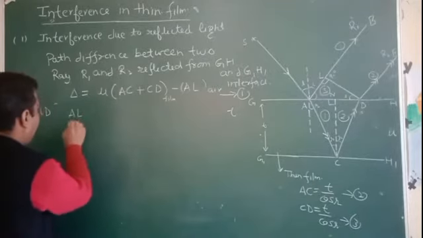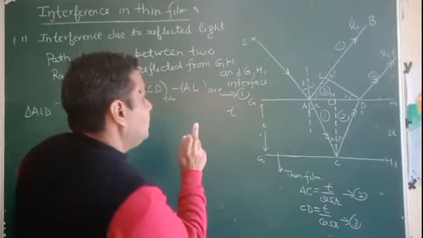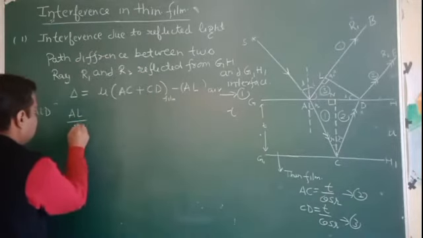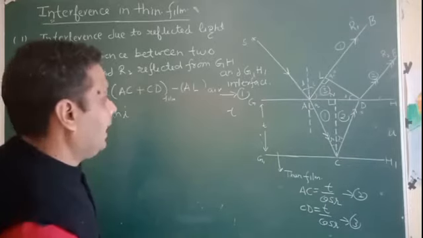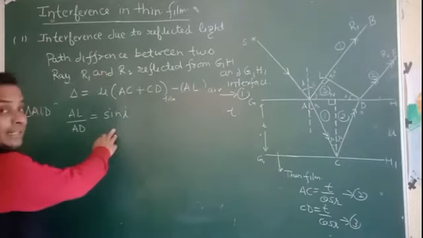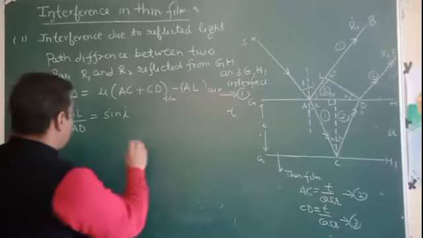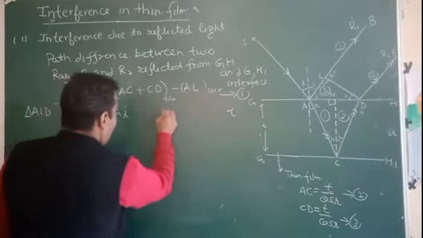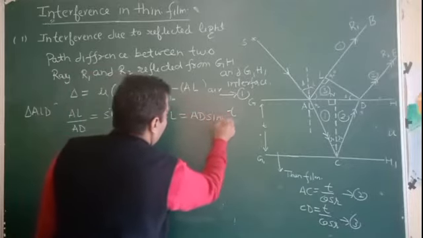AL upon AD is basically sin i for the triangle, and now AL is equal to AD sin i.